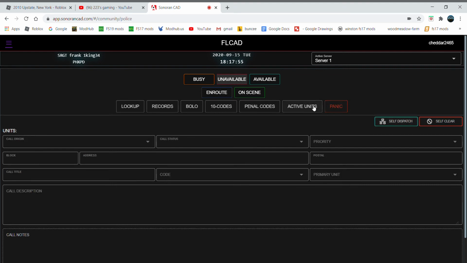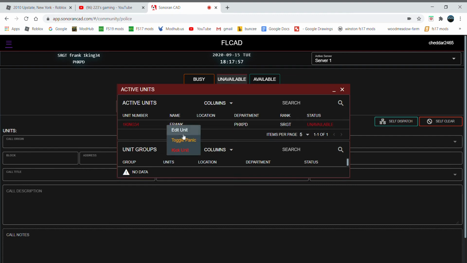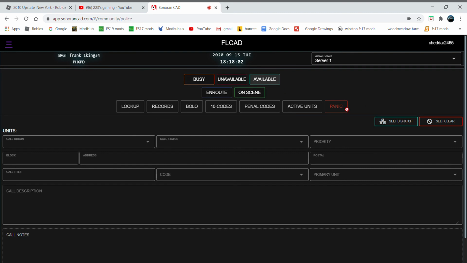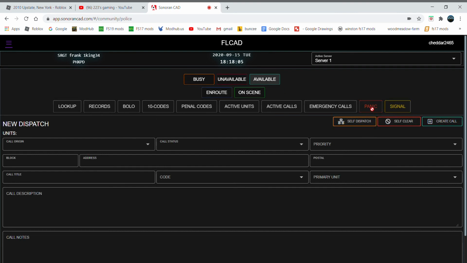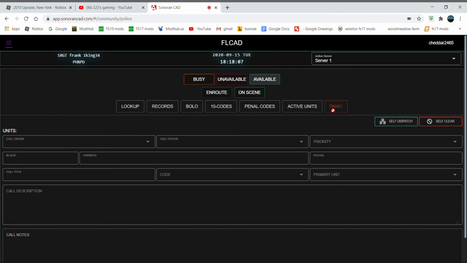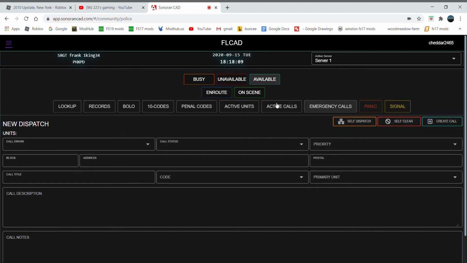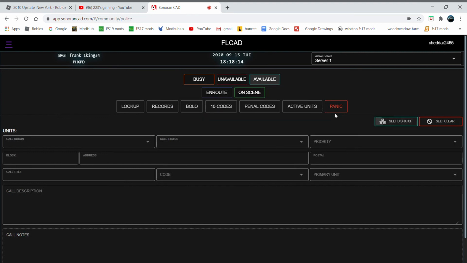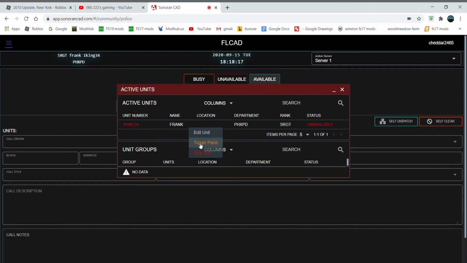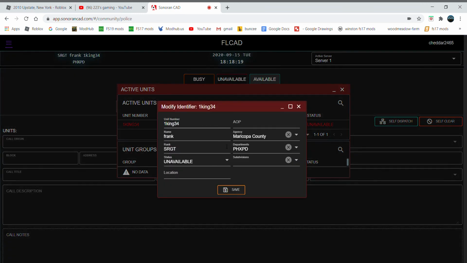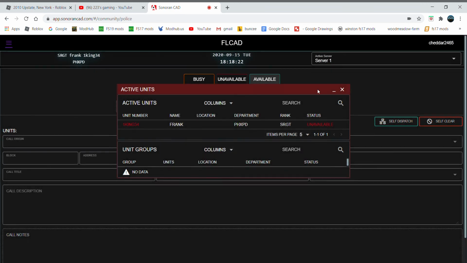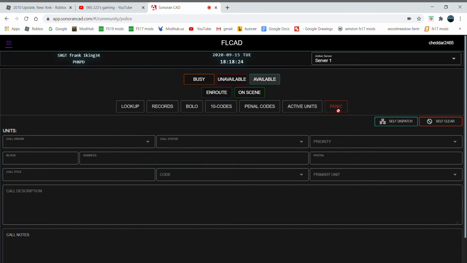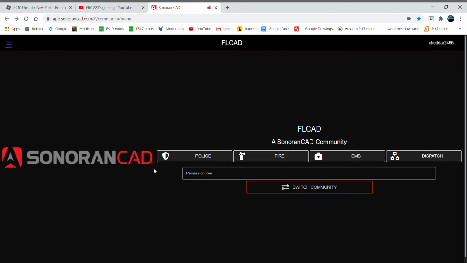No, does it want to work? I'm trying to toggle the panic. It may not work. Hold on. So, stuff like that. I'll probably be able to show you guys that another time since it does not want to work. So basically this is our Sonoran CAD.